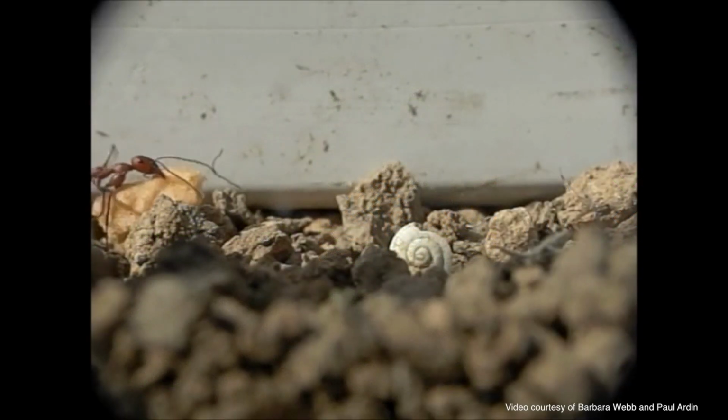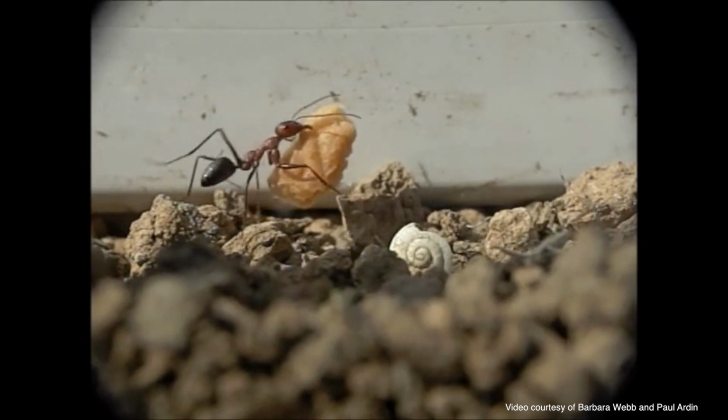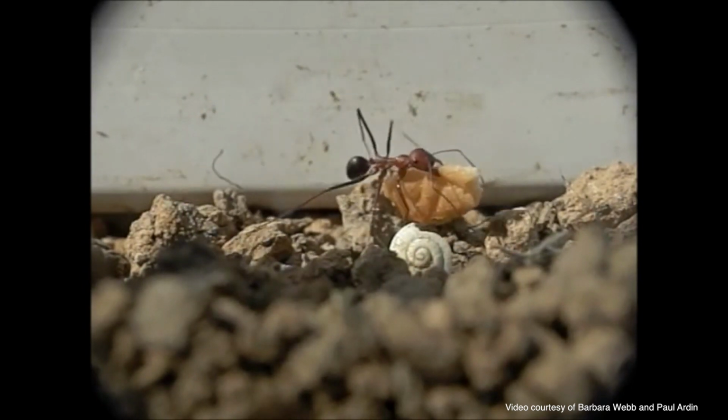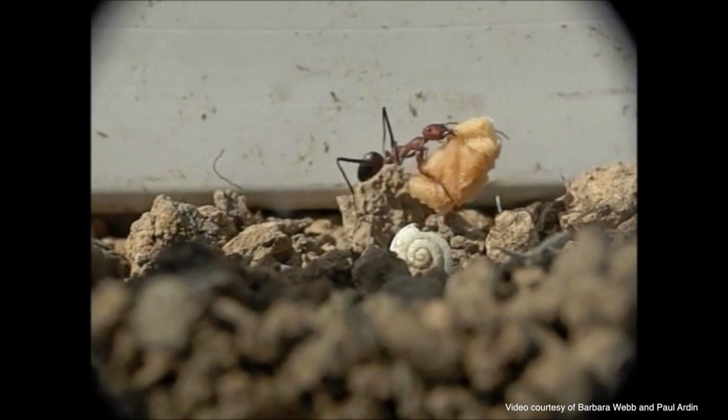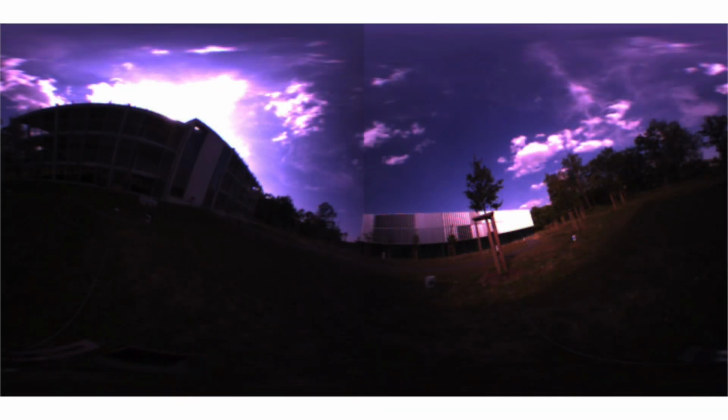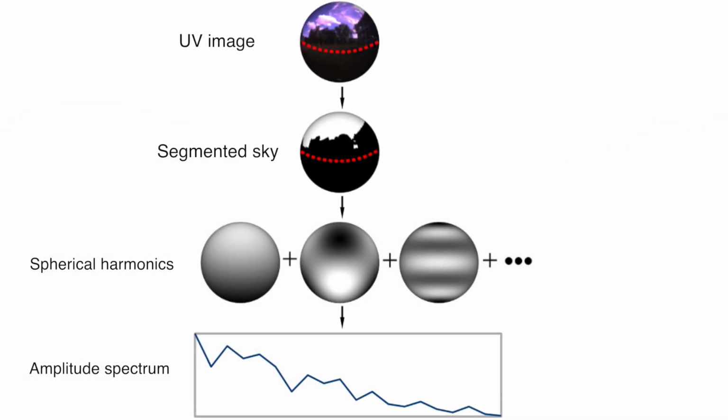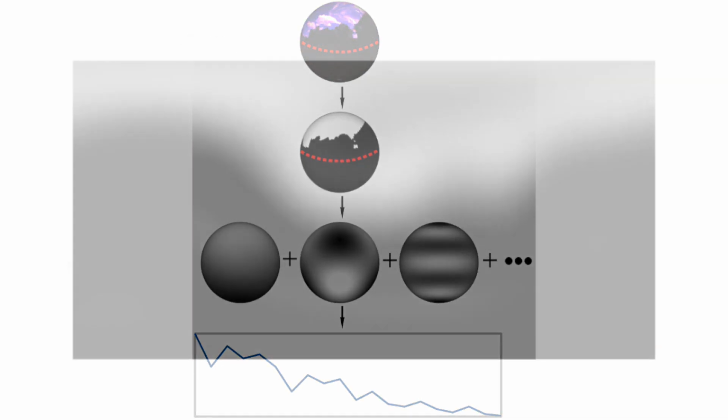We draw inspiration from the desert ant, an animal that visually navigates across bumpy terrain at high speed and is believed to use the skyline. To extract the skyline reliably, we use a novel sensing modality, UV cameras. The segmented sky is then represented using spherical harmonics, a frequency space basis for representing functions on the surface of a sphere. We can capture an arbitrary amount of detail by increasing the number of bands.